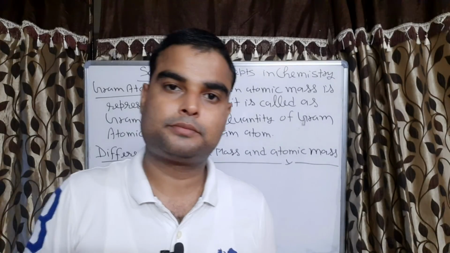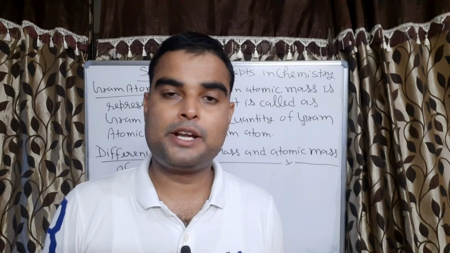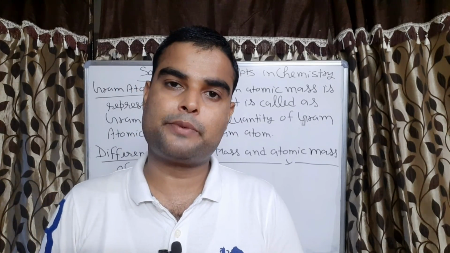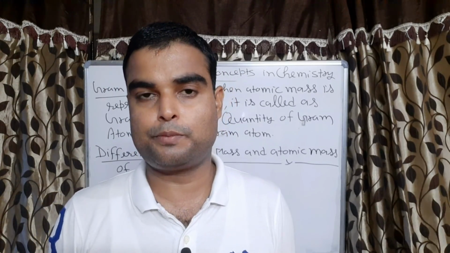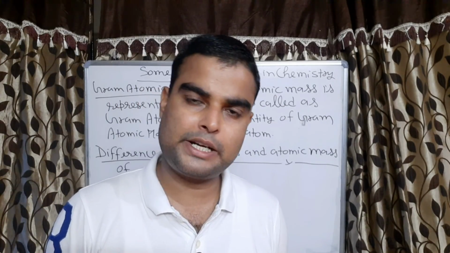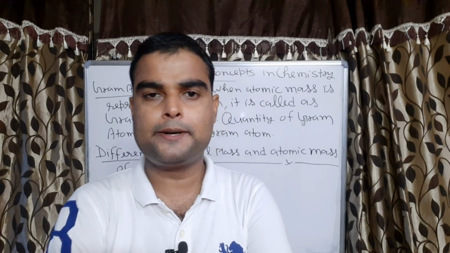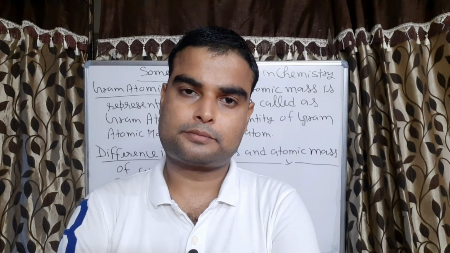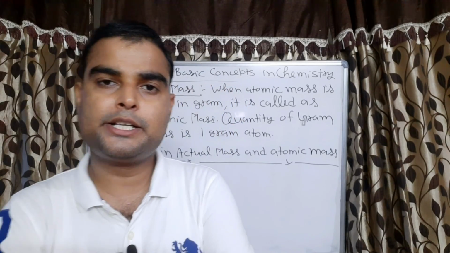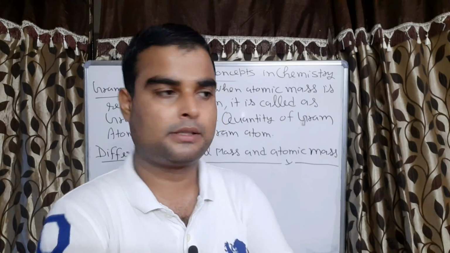See, as I told you, atomic mass is first of all an average relative mass. Second, it is average relative mass as compared with an atom of carbon 12 isotope. Next, it is written in AMU. AMU can also be converted into grams, that is a different thing, but it is represented in AMU. Whereas actual mass of an atom is taken in grams, and it is obtained by dividing the atomic mass by Avogadro's number.